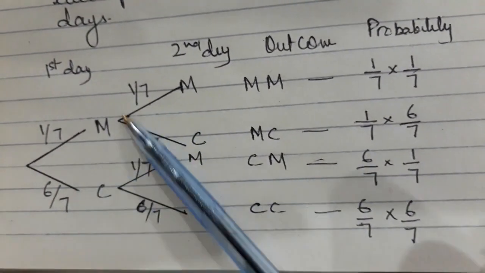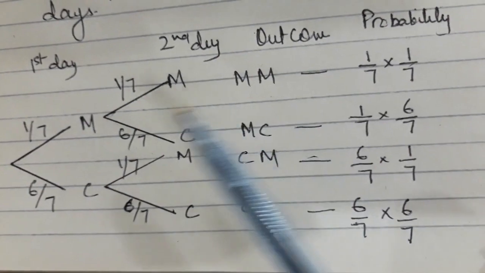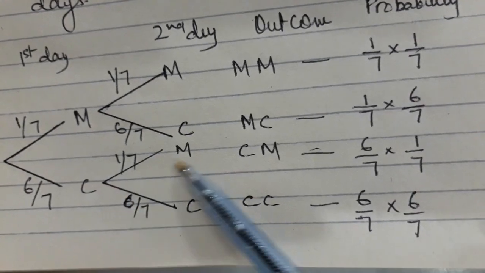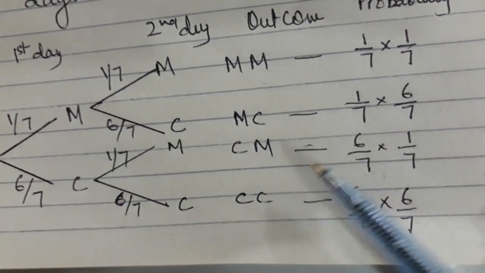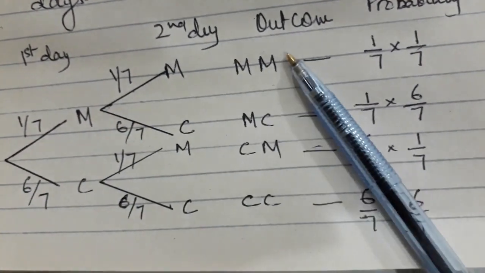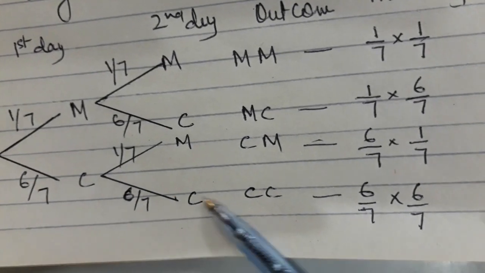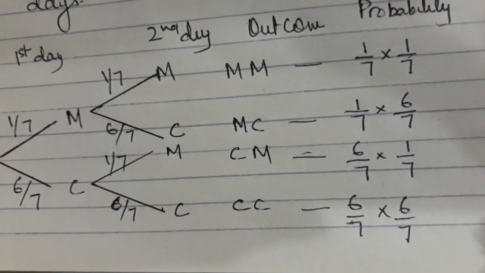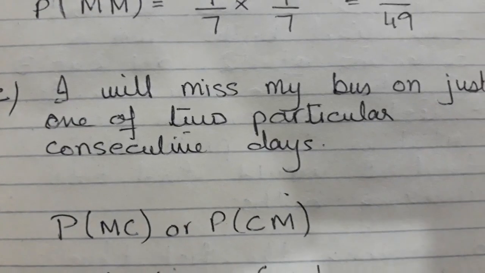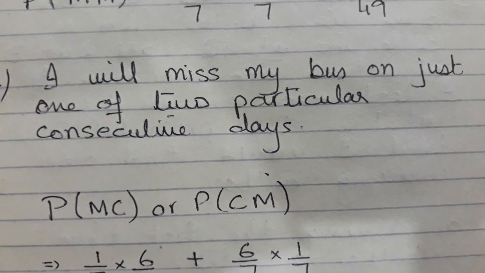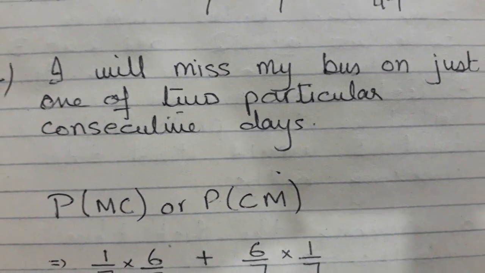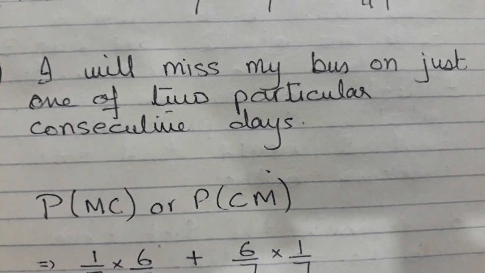So these are the probabilities along the branches, and the outcomes are miss, catch, miss, catch. If I want to see the probability that I miss the bus both days, I'll multiply like this. If I want to see that I catch both days, I'll multiply like this. Right? So now the third question is: I will miss my bus on just one of the 2 particular consecutive days. It means on one day you are missing, the other day you can catch it.